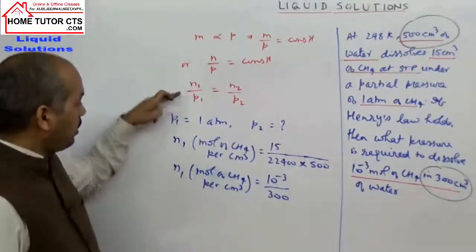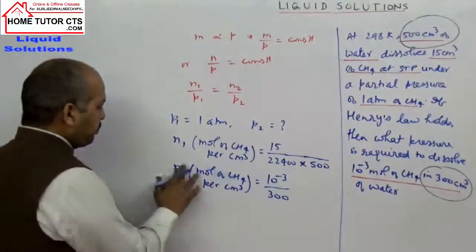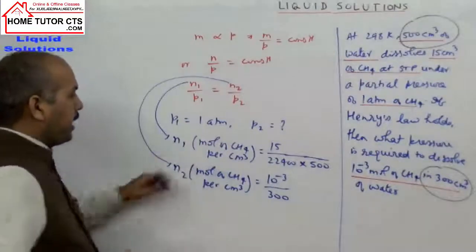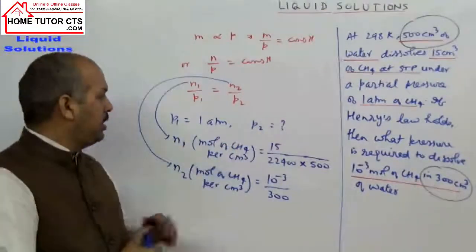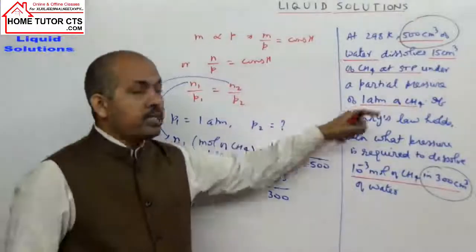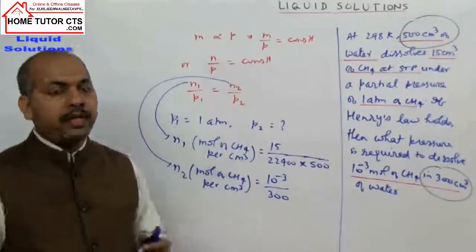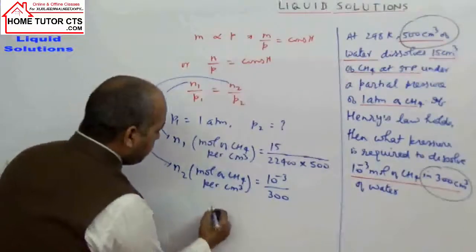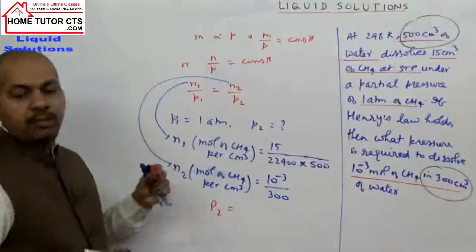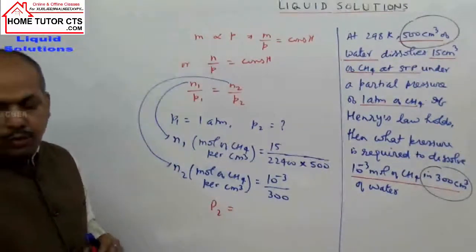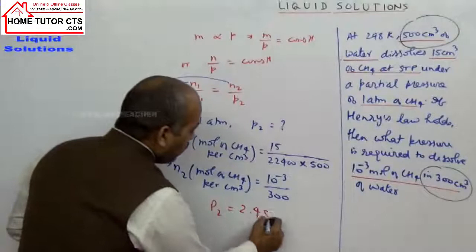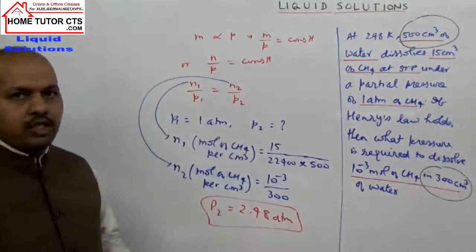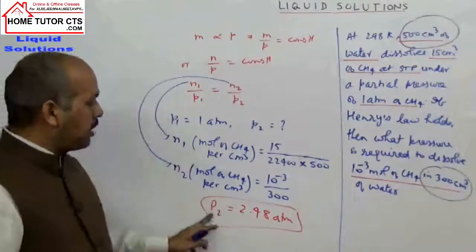Now N1 you can take this much, sorry, it's N2. N1 is this much, N2 you can take this much. P2 is the required answer, and P1 is given as 1 atmosphere. On solving from here, you can find your answer P2. On solving, the value of P2 should come. Your answer is 2.48 atmosphere. After solving and checking, this is the answer you will get for pressure.